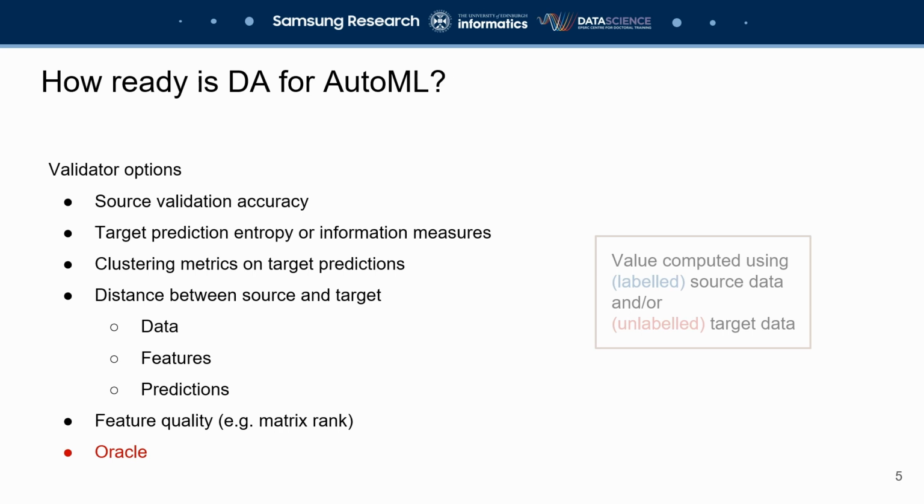Finally, in the academic setting, it is often possible to compute the test accuracy on the target domain by cheating and looking at the test labels. This is unfortunately a practice that has been used in the literature so far. We call this the oracle validator, as it accesses labels that should not be available to the pipeline, and we use it in this work to compare the quality of the other validators.